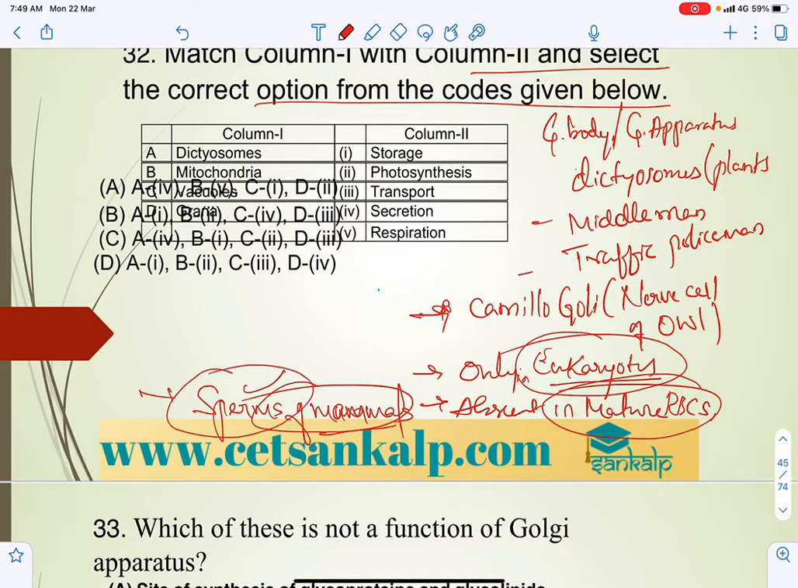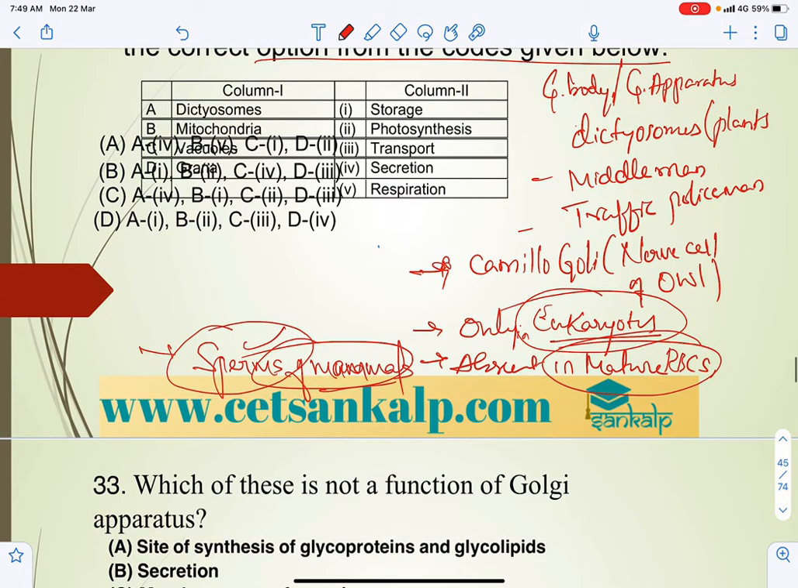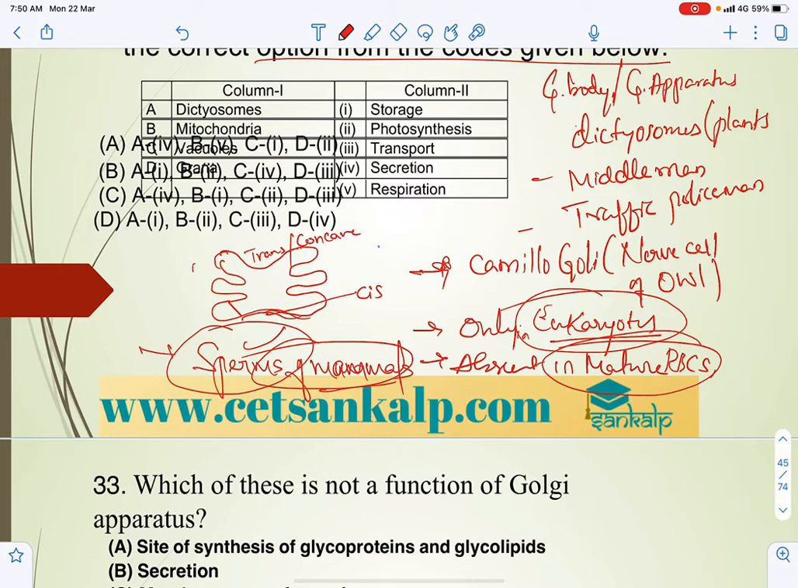And we know that there will be a cis face and a trans face. Taking this rough sketch, the trans face is the concave surface and the cis face is the convex surface.